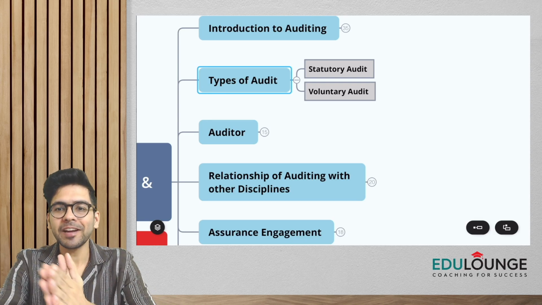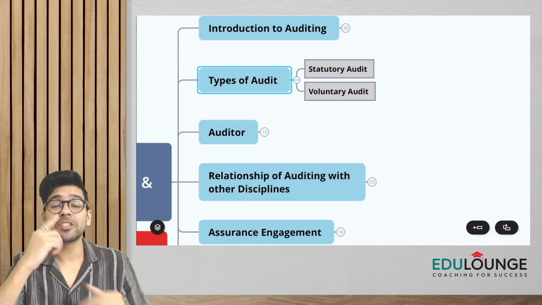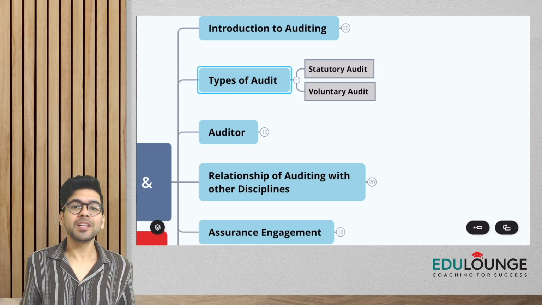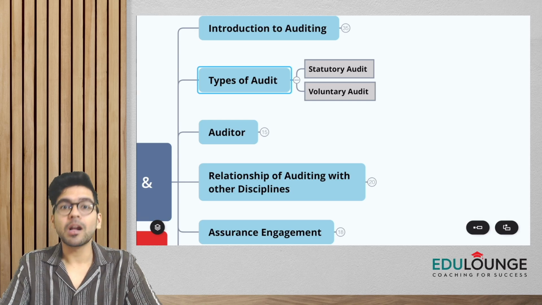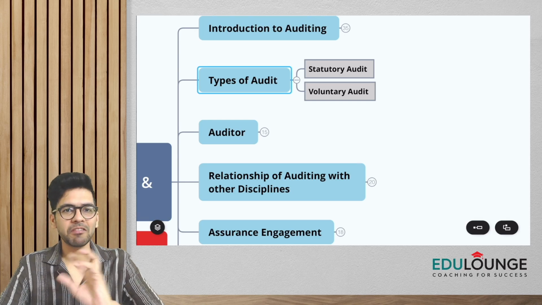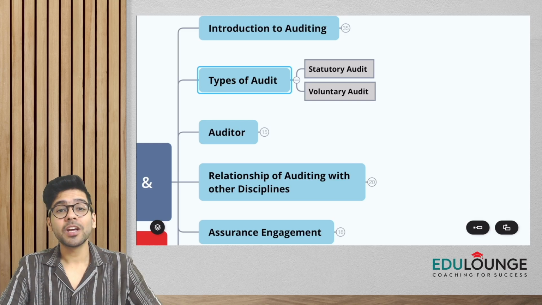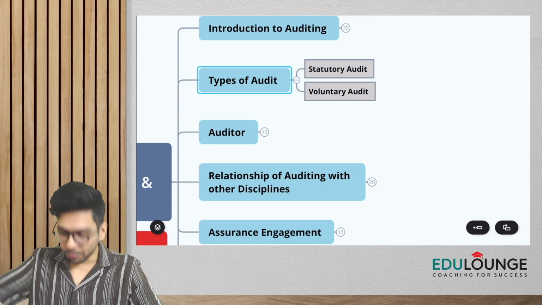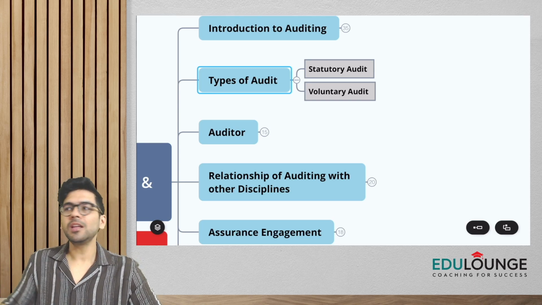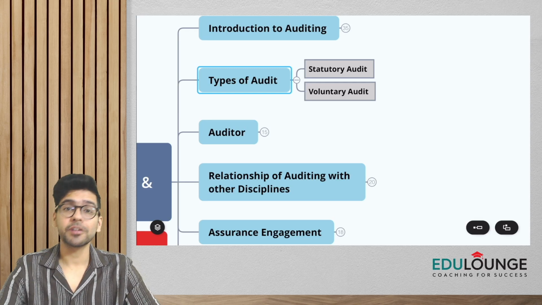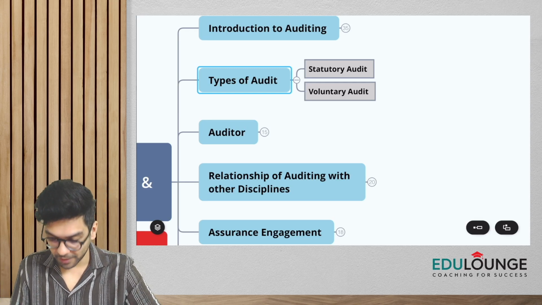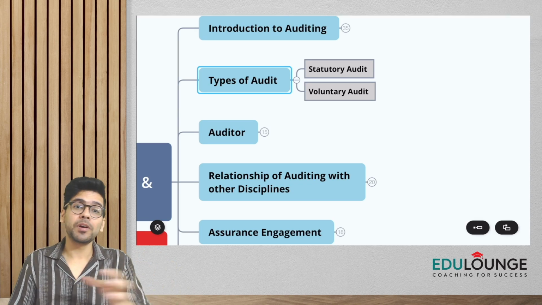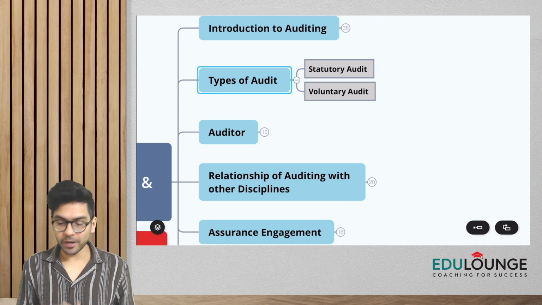Okay. If I define statutory audit, it means an audit which is mandated, which is required to be done under some law. So what could be the examples of statutory audit, guys? Let's say companies. Whether it is a private company or a public company, it is mandatory for them to get the audit done under the Companies Act 2013. Similarly, banking companies have to get the financials audited under the Banking Regulation Act 1949. Similarly, we have cooperative societies registered under the Cooperative Societies Act 1912. They need to get the audit done.